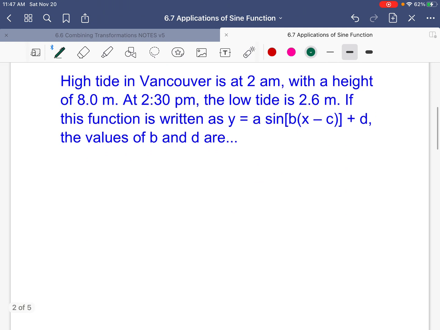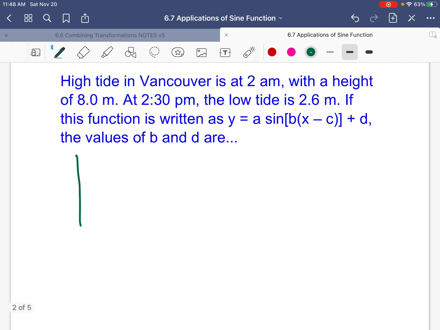Now, building on that, word questions. So high tide in Vancouver is at 2 a.m. with a height of 8 meters. At 2:30 p.m., the low tide is 2.6 meters. If this function is written as y equals a sine b, bracket x minus c, close bracket plus d, the values of b and d are. And notice we're not looking for the entire equation. We're looking for b and d.